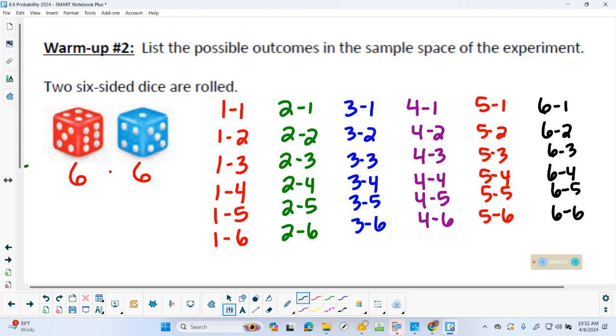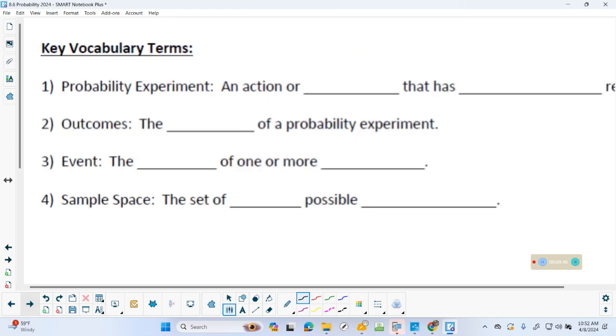Okay, so like I said, there are going to be some problems that ask us to use these 36 outcomes coming up in the notes. There are also going to be some in the homework. You do not have to rewrite them out. Just flip back to your notes, count what it is you need to count that they're asking about, and move on with your life. Okay, some vocabulary that we are going to need today.